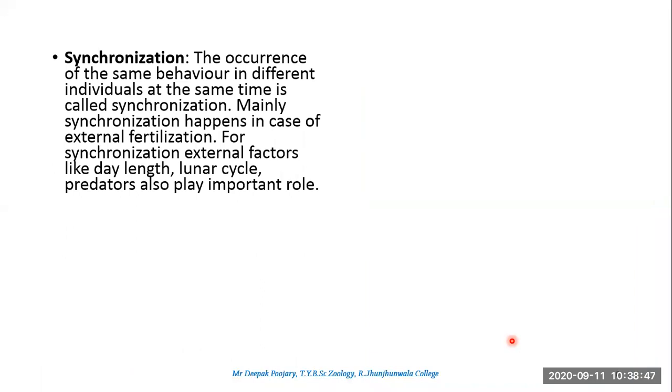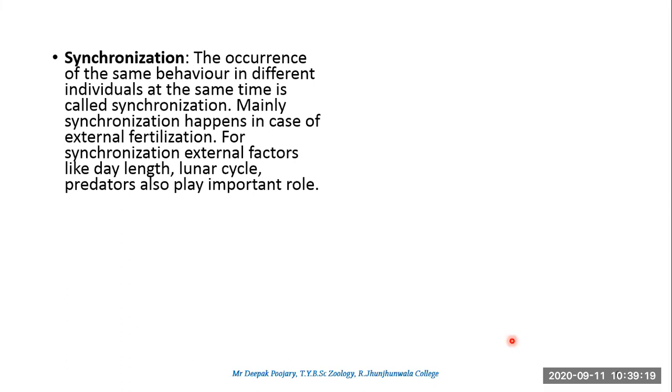Then comes synchronization. Now, synchronization is not there in all the courtship behavior. See, the first two behaviors that we talked about, mate finding and courtship, sometimes the behavior ends with courtship. Courtship ends there, mating ends there. Once the male displays and does some kind of acrobatic acts, the female gets impressed and the female allows the male to mount her and to mate with her.